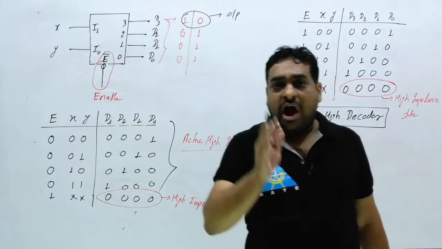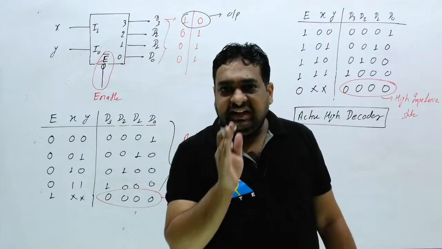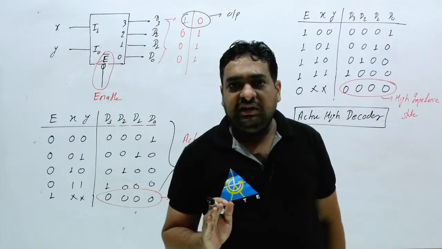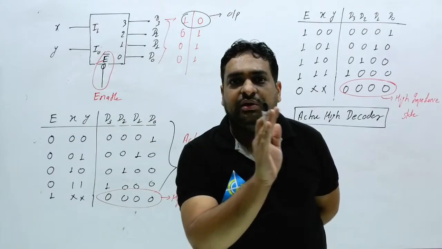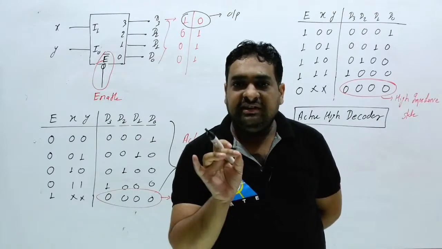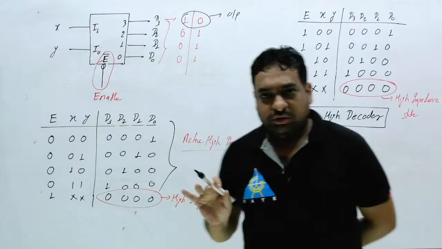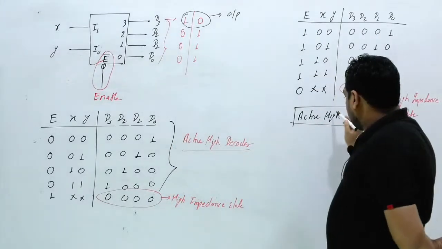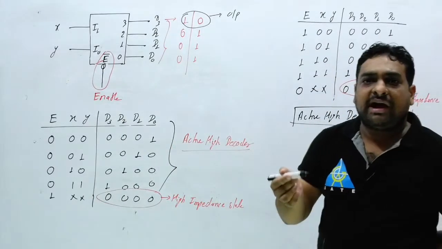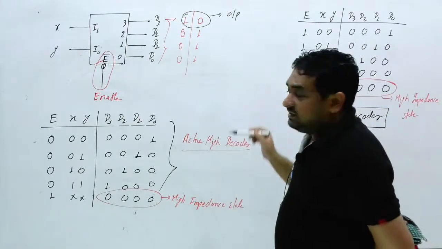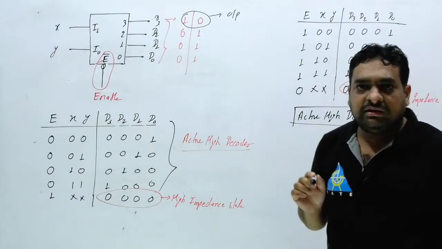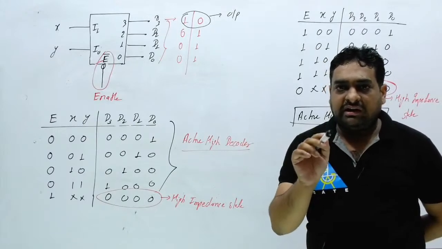So if the output is represented by logic 1, logic 1 is called active high. Here active refers to the output, and high is represented by 1. So if the output is represented by 1, that decoder is called active high.